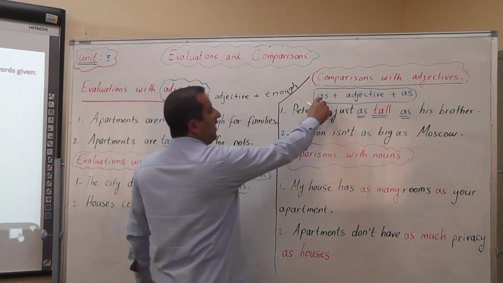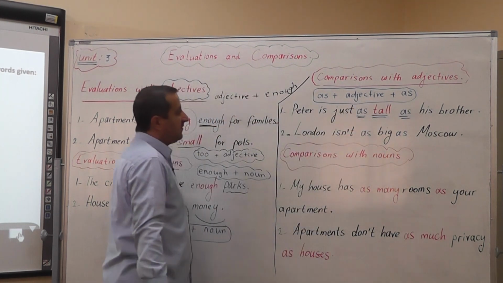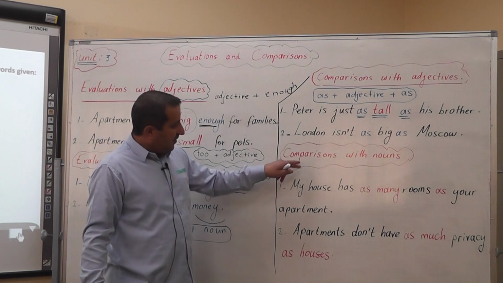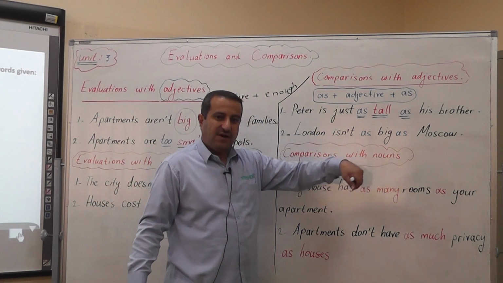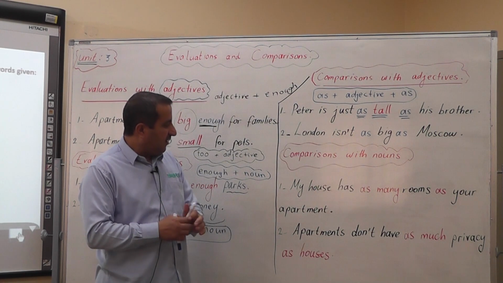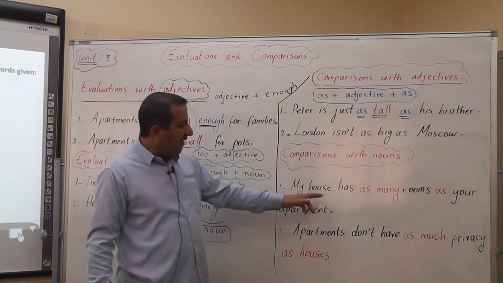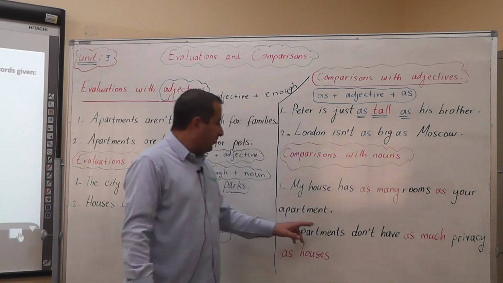So here we have as plus adjective plus as. And the second part here we have comparisons with nouns.